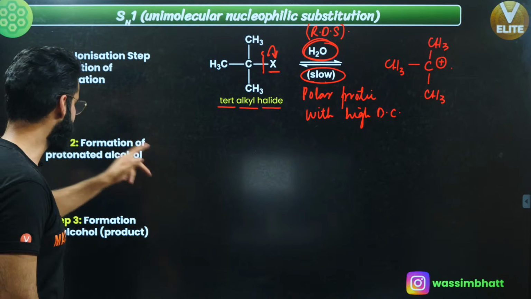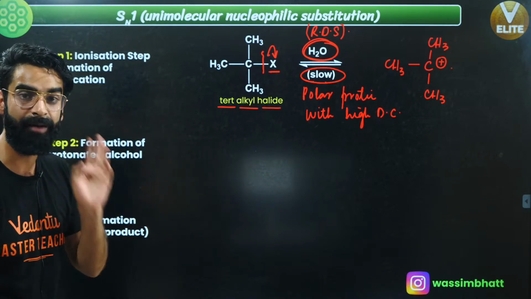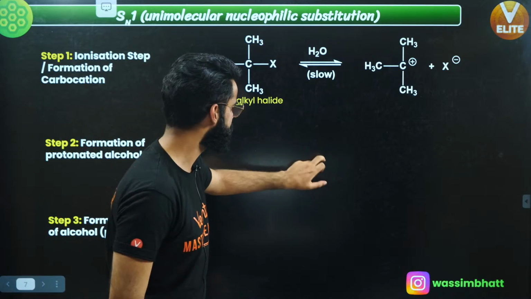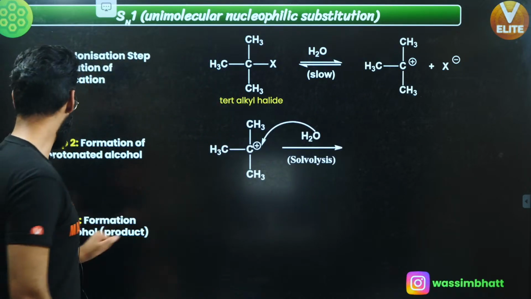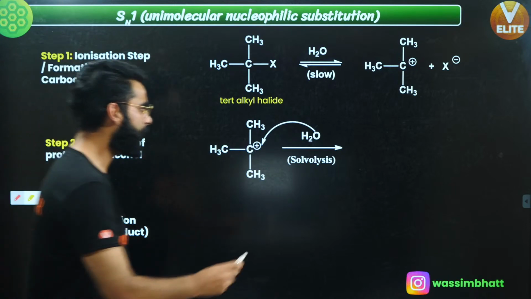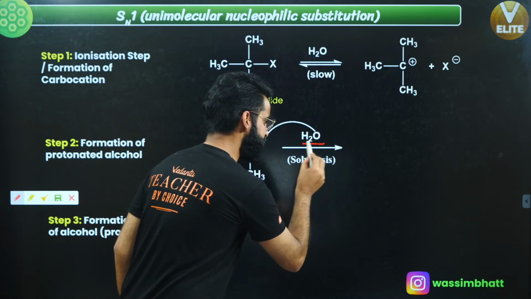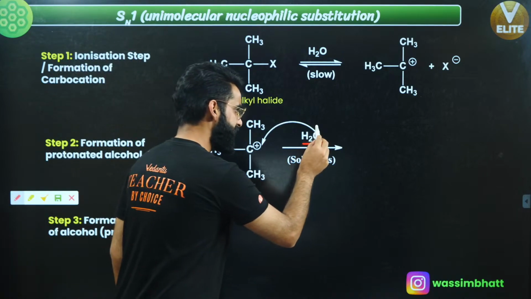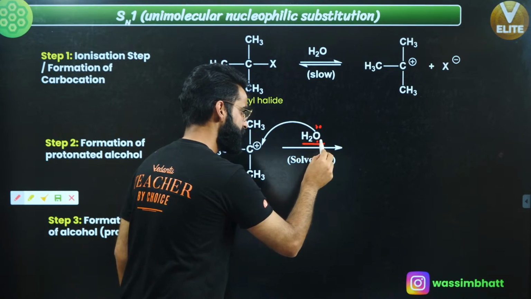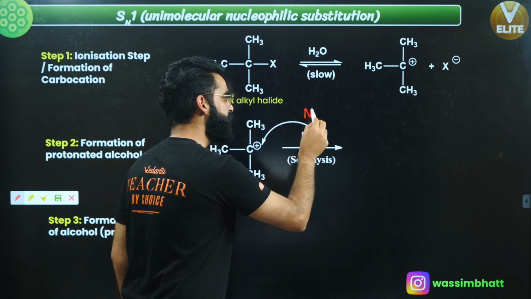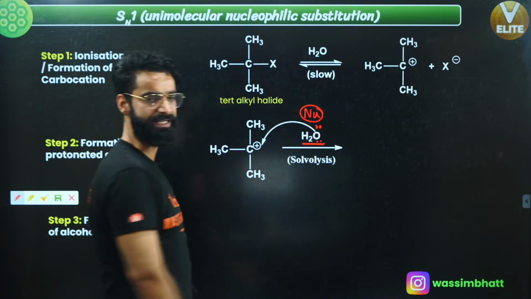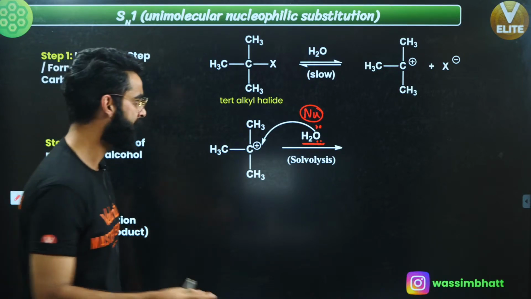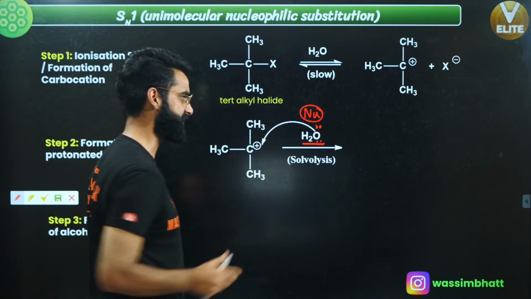Now, in the first step, carbocation gets formed. Now what happens in the second step? The carbocation which gets formed in the first step, what happens to this? Now this solvent which I've taken over here, in this case water, has 2 lone pairs on the oxygen. This water is going to act like the nucleophile. What is a nucleophile? Nucleophile is something which we call a nucleus loving species. So this water is going to act as the nucleophile.